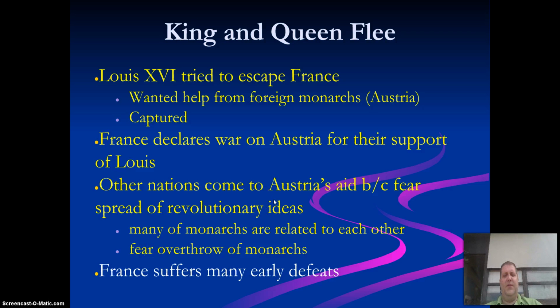So France is going to declare war on Austria for helping out Louis. The nations are going to come to Austria's aid because of fear of revolutionary ideas. No monarchs wanted to be kicked out of power. They wanted the power, and they were very strong-willed with each other. It's sort of a blue blood theme that you're going to see throughout the French Revolution, where they wanted to protect those that were in power. There was a fear that the monarchs would be overthrown, but France has this chaos going on, so they suffer many early defeats.